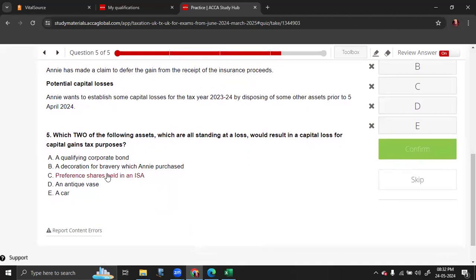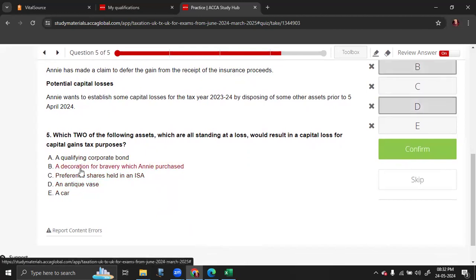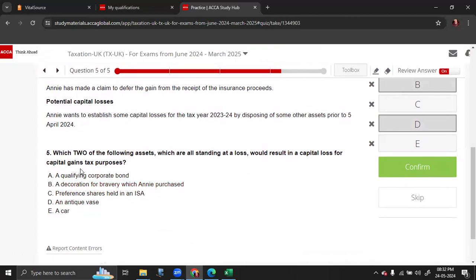Keep in mind, here I know that a qualifying corporate bond is an exempt asset. I know that shares held in an ISA are an exempt asset. I know that a car is an exempt asset. So that means the only items are antiques and the decoration for bravery which Annie purchased. Now keep in mind, if this bravery award was given to Annie, that is an exempt asset. Okay, if she was given an award for bravery, that is an exempt asset. She purchased the award or decoration, so it becomes taxable. So the answer is B and D.